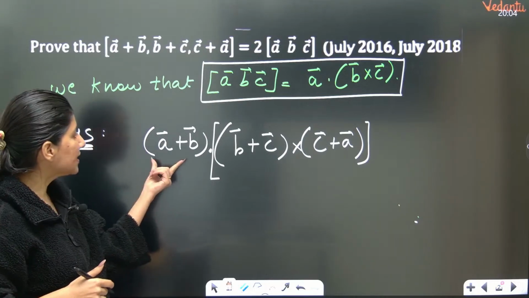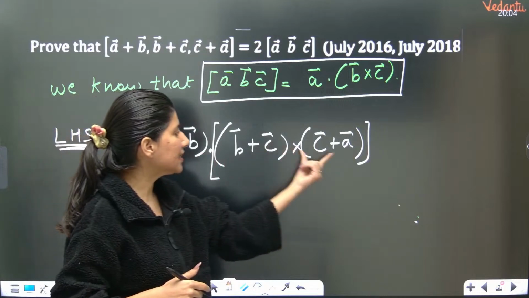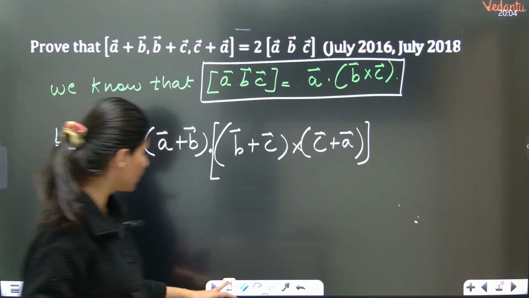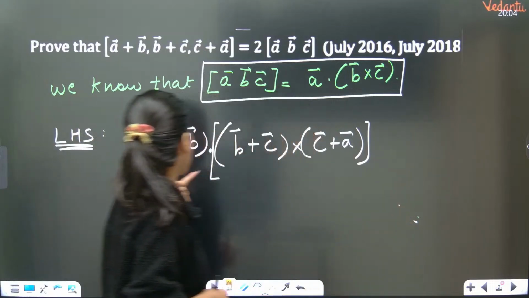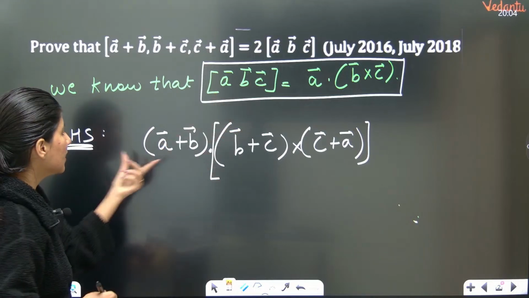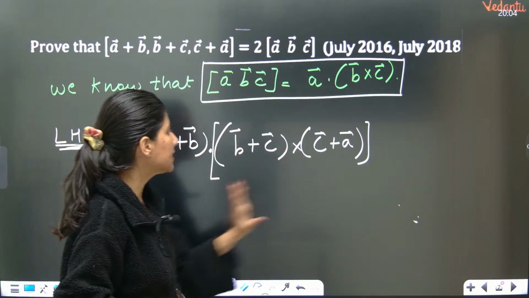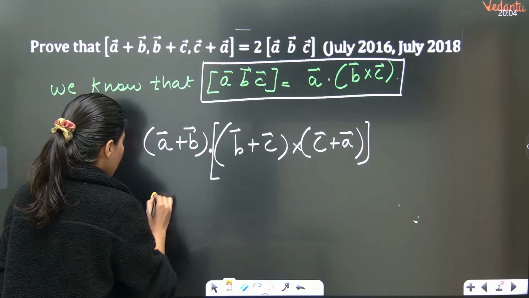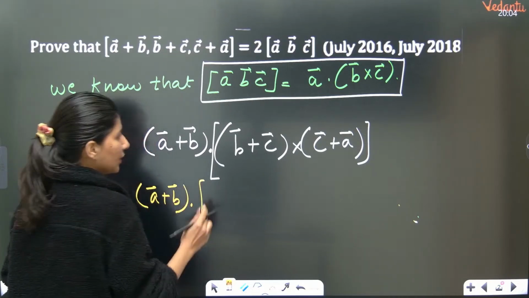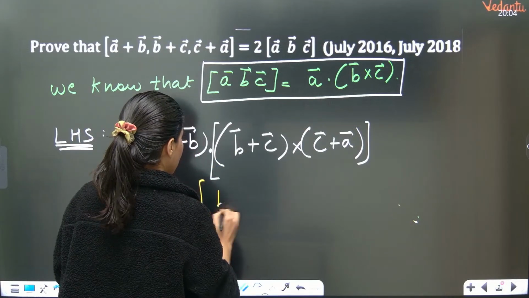So A plus B dot B plus C cross C plus A. This is your left hand side. Here I have applied this particular logic. A plus B will remain outside and you are going to get B cross C one by one.